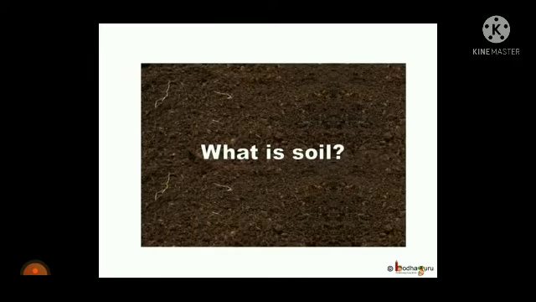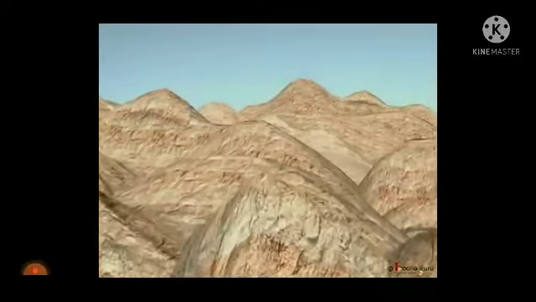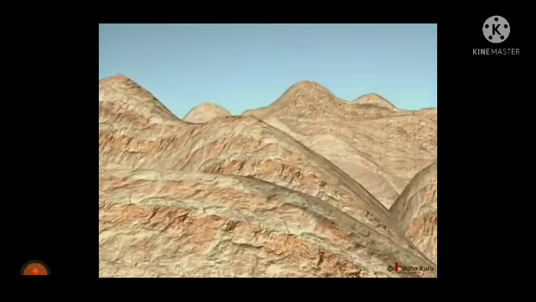Now the question is, what is soil and how is it formed? Soil is useful for us in many ways, like making buildings.